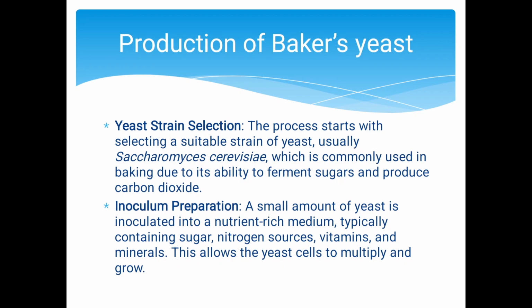Production of baker's yeast. Yeast strain selection. The process starts with selecting a suitable strain of yeast, usually Saccharomyces cerevisiae, which is commonly used in baking due to its ability to ferment sugars and produce carbon dioxide. Inoculum preparation. A small amount of yeast is inoculated into a nutrient-rich medium, typically containing sugar, nitrogen sources, vitamins, and minerals. This allows the yeast cells to multiply and grow.